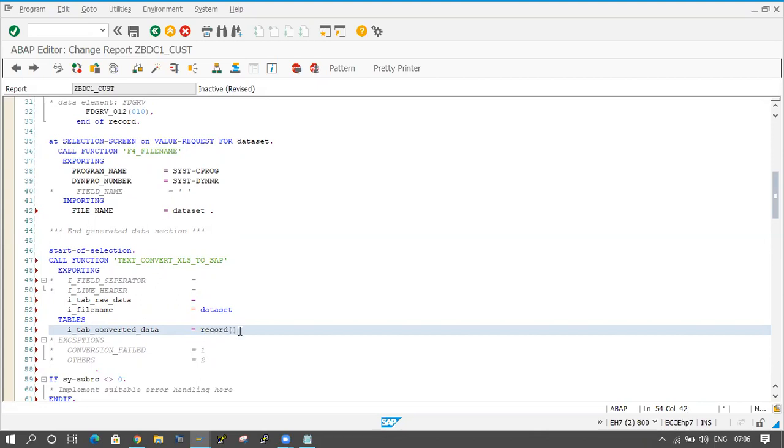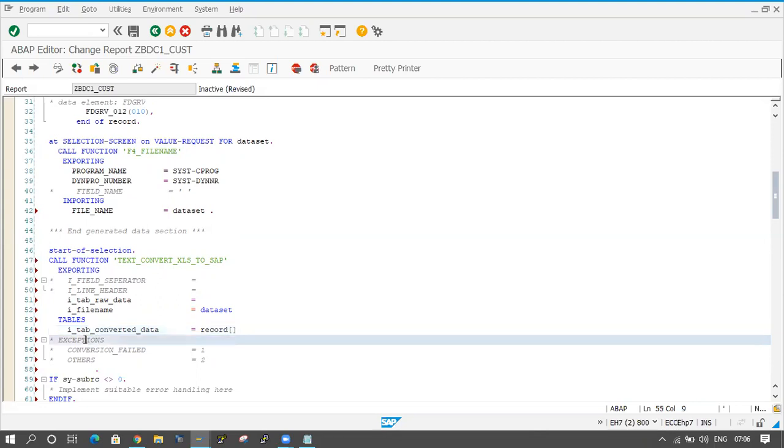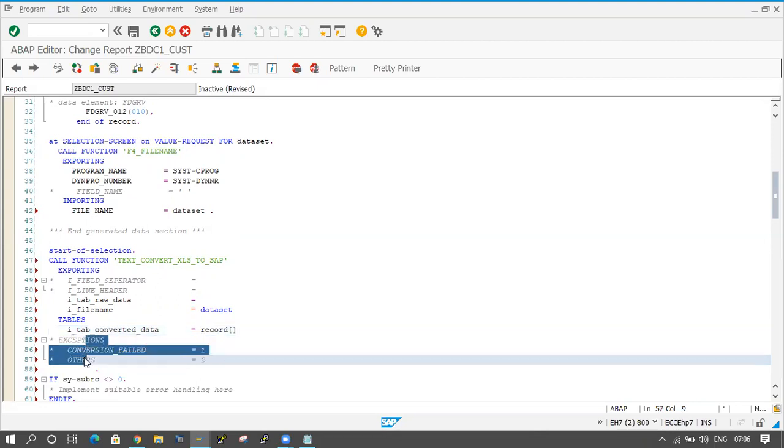You have to maintain the open brace and close brace, otherwise the data won't come properly. You can check it later in your practice. Exceptions are coming, and I am uncommenting them. I am not maintaining anything for the size.